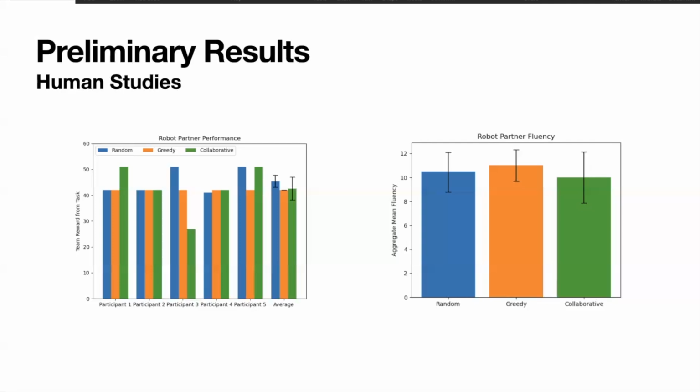Some of the questions that we asked after each round were also about the fluency of the robot, essentially how collaborative the human thought the robot was, how cooperative it was behaving. From this, we created a measure of fluency, and this is on the right side here, the mean fluency for each robot agent type.